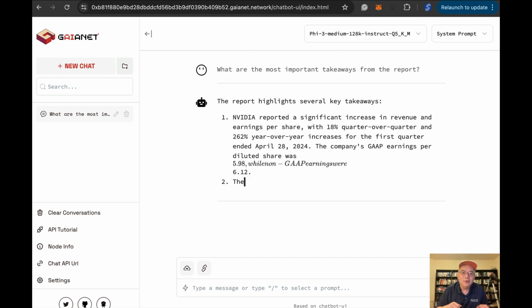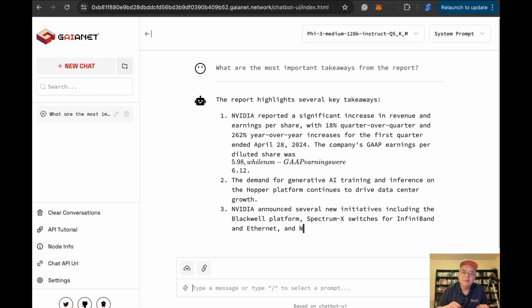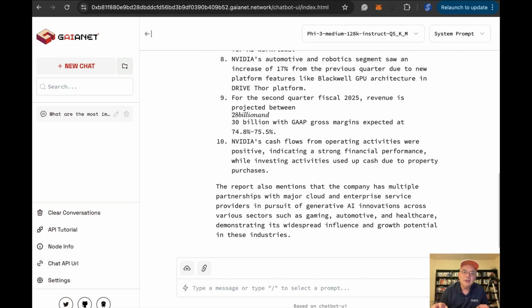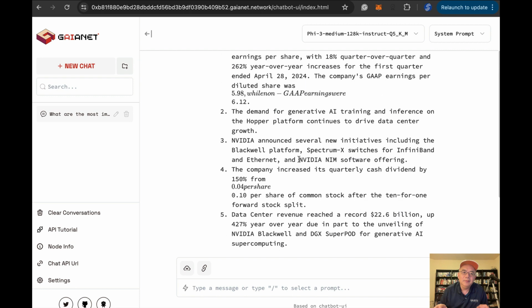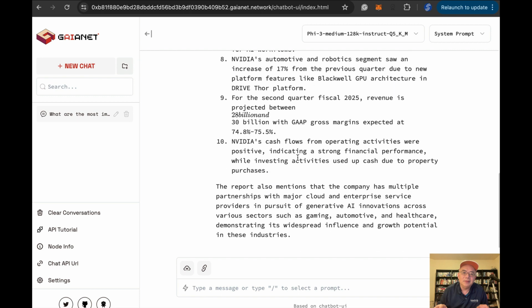Oh, here's a little formatting problem, but that's related to the chatbot UI. The demand for generative AI training and inference on the Hopper platform continues to drive data center growth. This is great. Several new initiatives about the new GPUs they're going to release. Oh, it increased the cash dividend. Okay, so it goes really fast. As you can see, it summarized 9 points, talking about the revenue and everything. That's a really good summary of the financial reports.